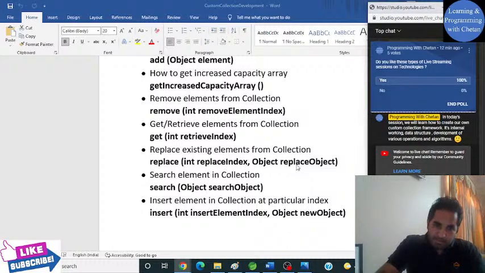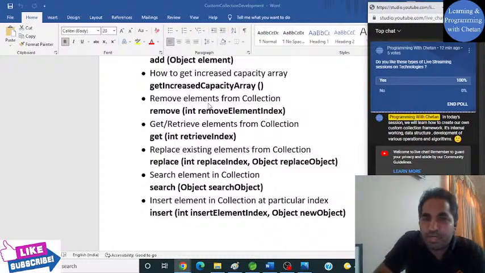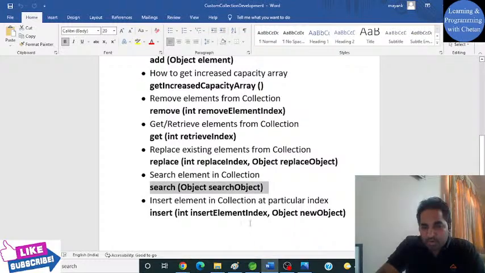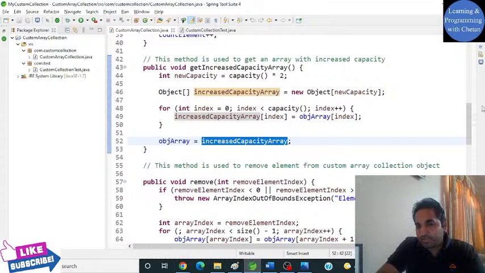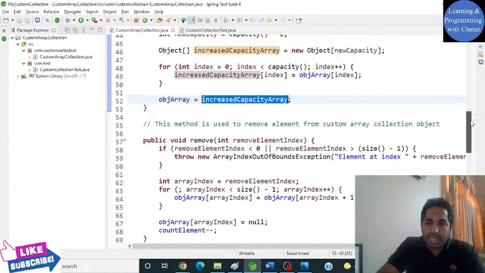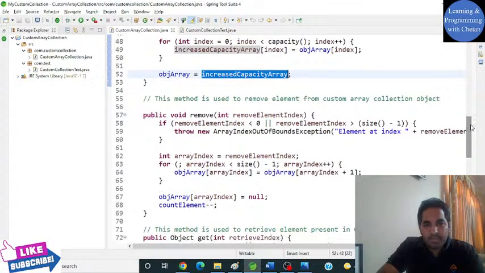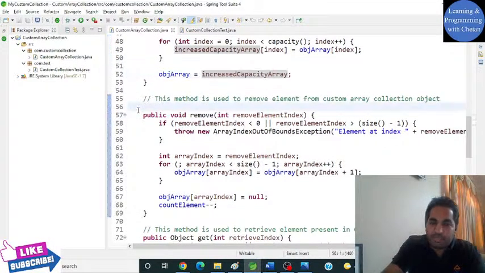No worry, by the end of this video you will be having a clear idea about the algorithm, about the working, how these collections are internally working. And then you will be able to relate whether it is any collection framework class or any map framework class. You will be able to identify, like, this is how it is actually working in background. So I hope that this add method is clear to you. Now let's not waste much of our time and let us discuss our next operation, that is a remove operation.